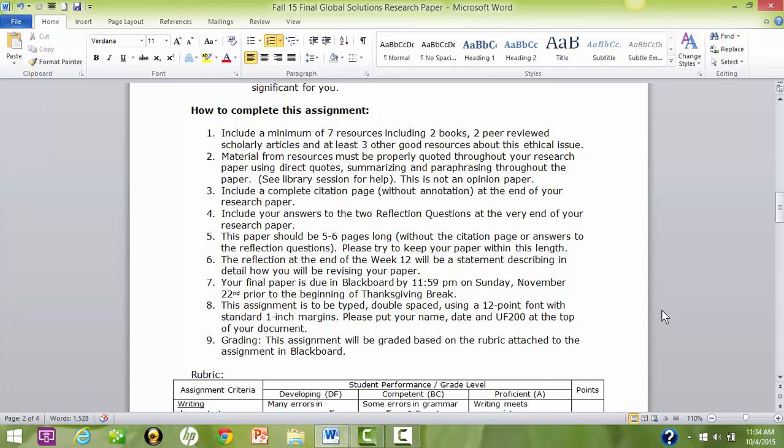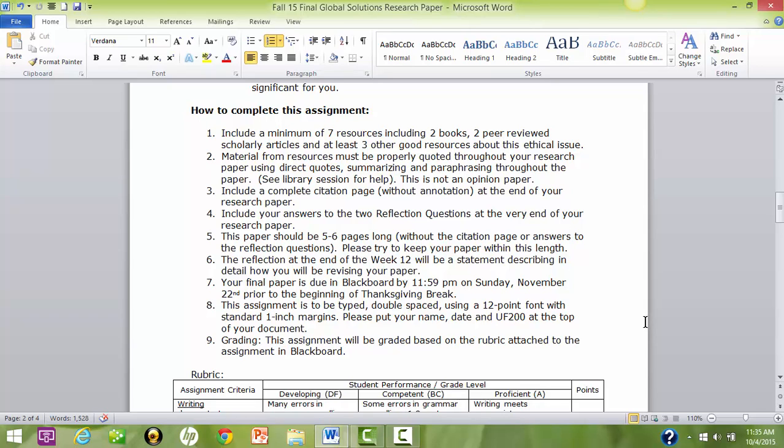5. This paper should be about 5 to 6 pages long without the citation page or answers to the reflection questions. Please try to keep your paper within this length. 6. The reflection at the end of week 12 will be a statement describing in detail how you will be revising your paper. 7. Your final paper is due in Blackboard by 11:59 p.m. on Sunday, November 22nd, prior to the beginning of Thanksgiving break. 8. This assignment is to be typed double-spaced using a 12-point font with standard 1-inch margins. Please put your name, date, and UF200 at the top of your document.